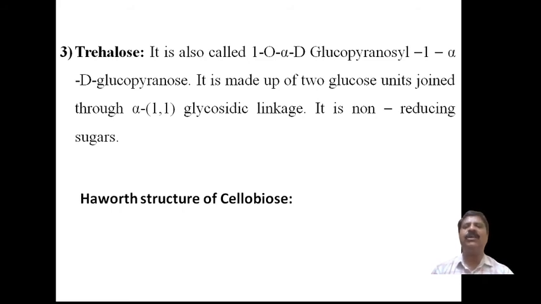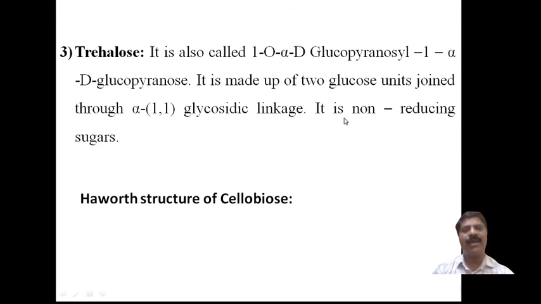When it is dissolved in water, it produces alpha D glucopyranose, or alpha D glucose. It produces 2 monomeric units, and it is made up of 2 glucose units joined through an alpha linkage, because 2 molecules of alpha D glucose are produced. Therefore, an alpha linkage takes place.